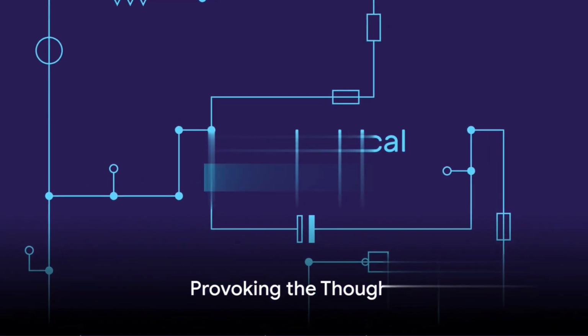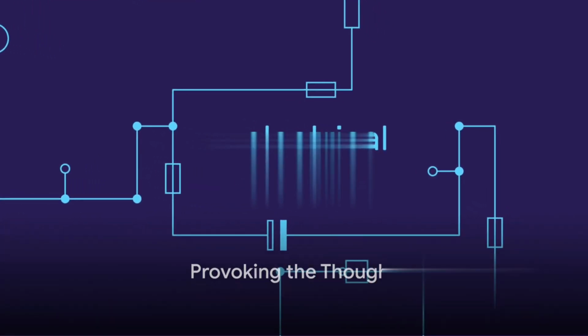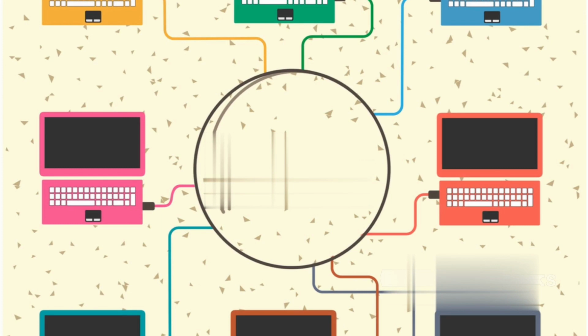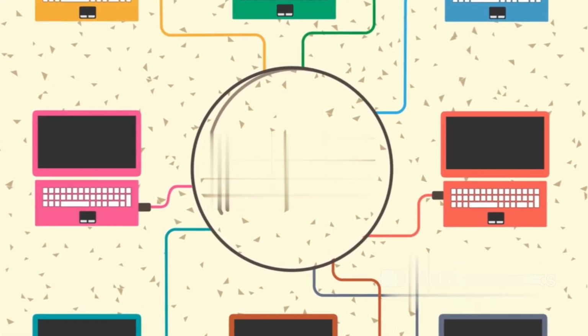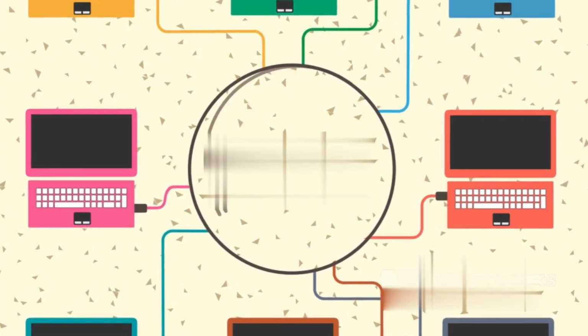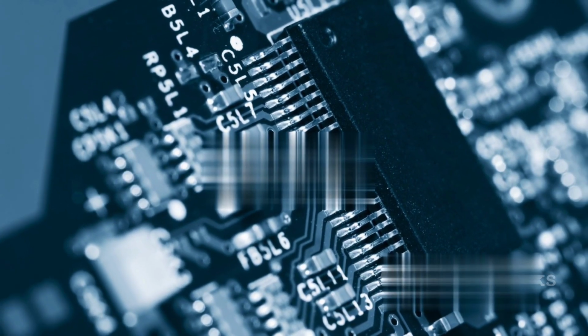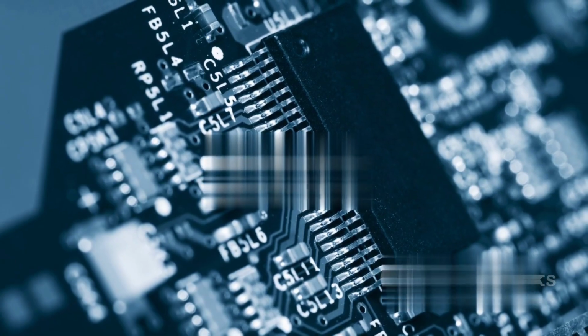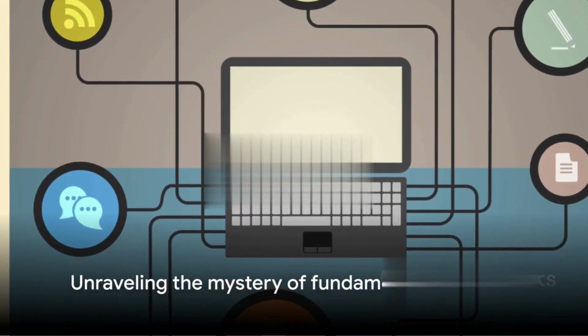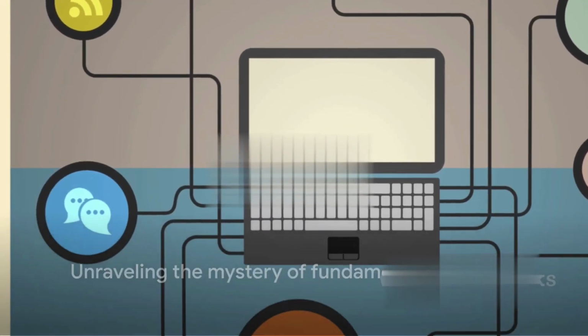Have you ever pondered the difference between a network and a circuit? These are terms you hear often, especially if you're interested in engineering, but their differences might not be as clear as you'd think. As we dive into their definitions, you'll soon realize the intriguing complexities hidden within these simple terms. It's a world where every circuit can be a network, but the reverse might not always hold true. Intrigued? Keep watching to unravel the mystery behind these fundamental concepts.